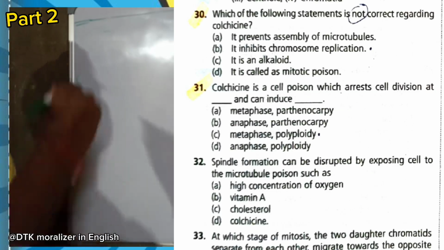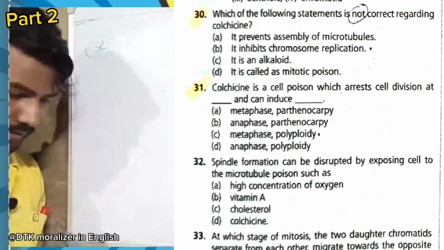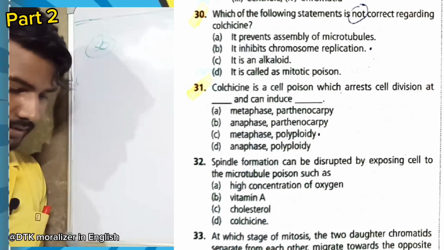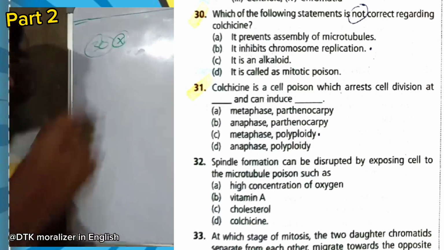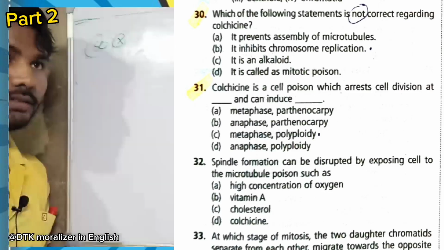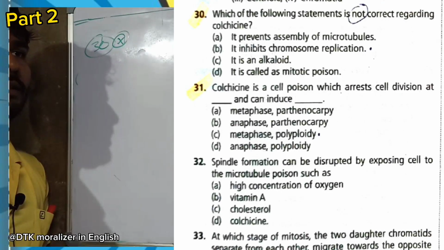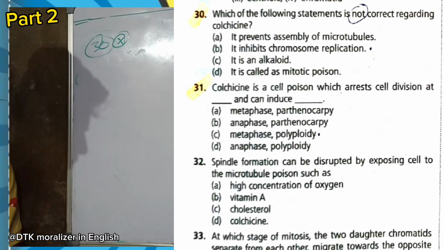Now question number 30. Which of the following statements is not correct regarding colchicine? It prevents assembly of microtubules. It inhibits chromosome replication. It is an alkaloid. It is called a mitotic poison. So here we have to find out the wrong one. Colchicine prevents assembly of microtubules, it is right. It is an alkaloid, it is right. It is called a mitotic poison, yes, it is right.